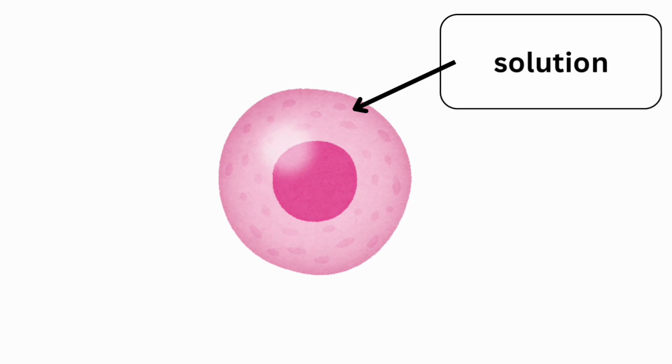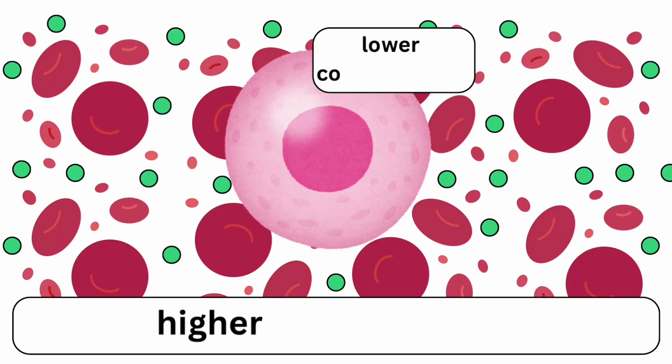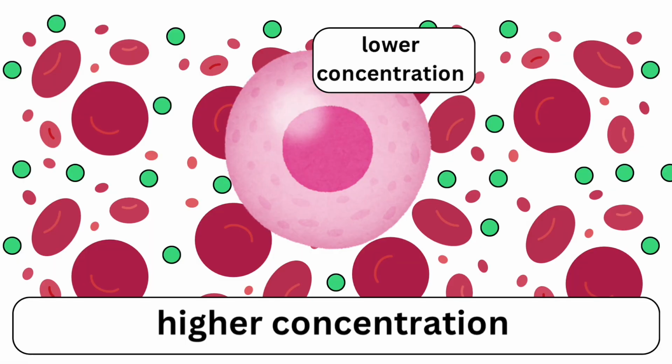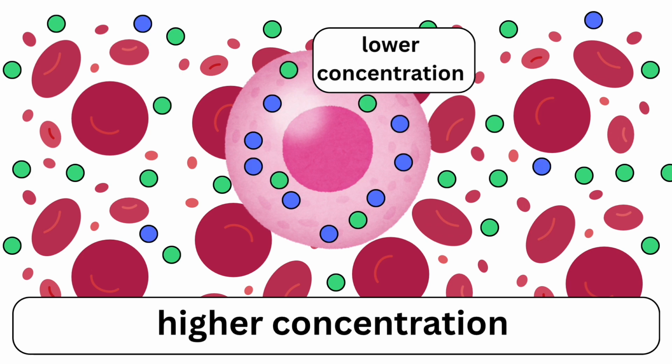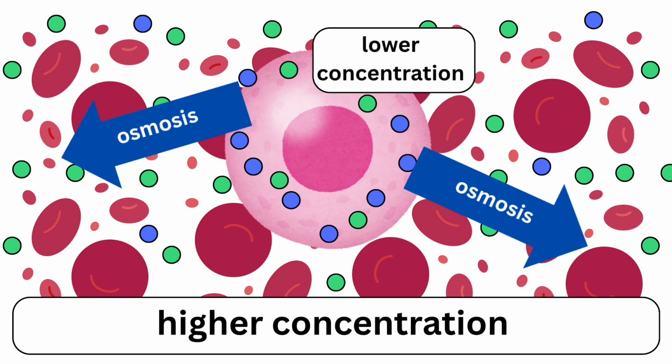The cytoplasm of the cell also contains a solution made of sugars, water, and other substances. However, because the blood glucose concentration has got so high, this means the concentration of the liquid inside the cell is now lower than the concentration outside the cell. Both the cell and the blood contain water molecules, but because there's relatively more water molecules inside the cell, they diffuse out into the blood. You might recognise this process as osmosis.